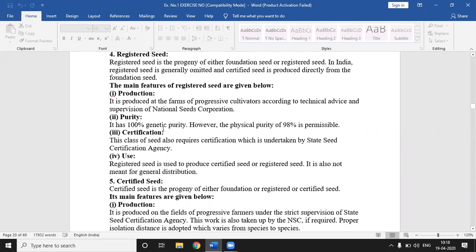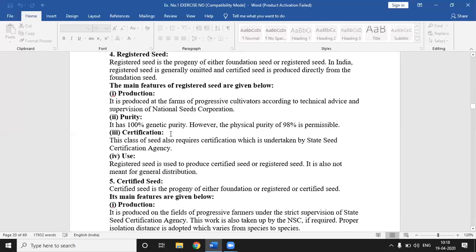Then its purity, it is 100% genetically pure, however the physical purity is 98%. It is permissible, which includes other crop seed, dust particles or some other inert matter. Then certification of registered seed. This class of seed also requires certification, which is undertaken by the state seed certification agency,